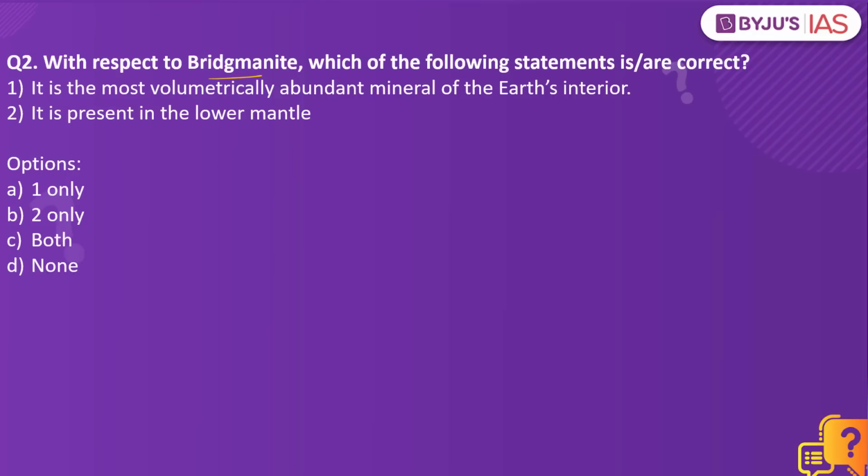Now let's look into the next practice question. With respect to Bridgmanite, which of the following statements are correct? It is the most volumetrically abundant mineral of the Earth's interior. It is present in the lower mantle. Which of the statements are correct? The answer to this is both.